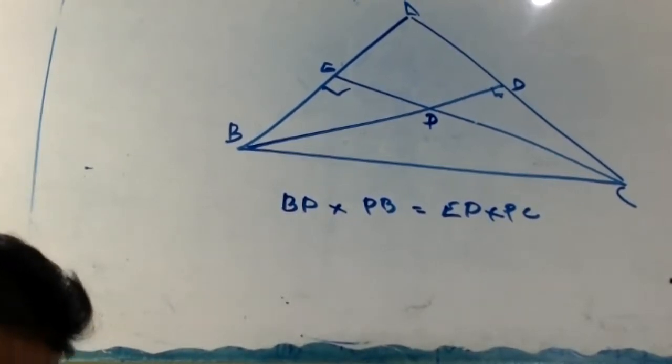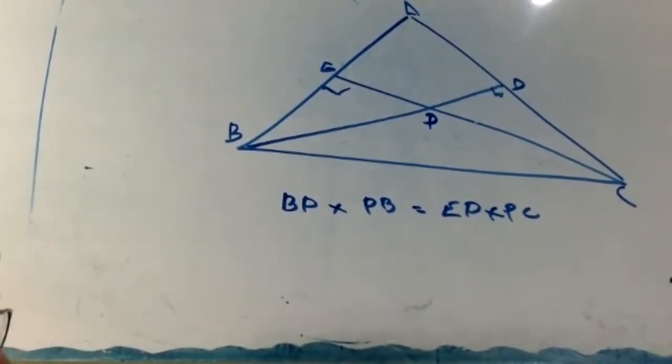Question 1C. In triangle ABC, BD perpendicular to AC, CE perpendicular to AB, they intersect at P. Show that BP into PD equal to PC into PE. Okay. Tomorrow's test based on similar triangle. Okay.